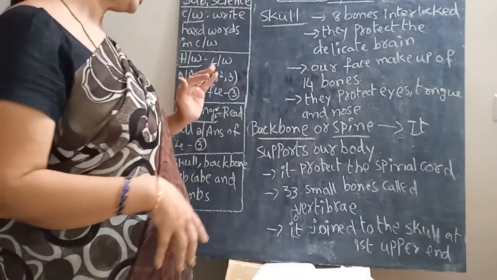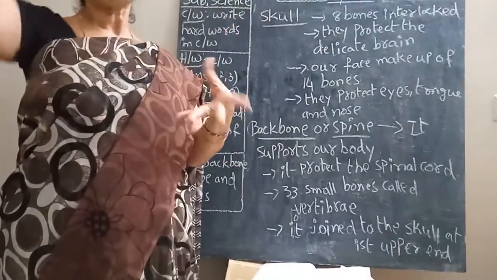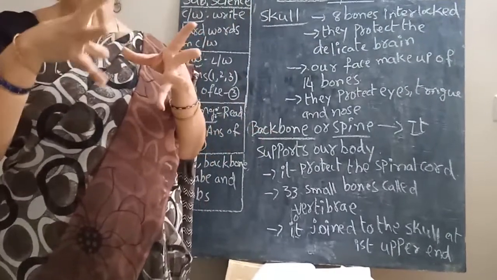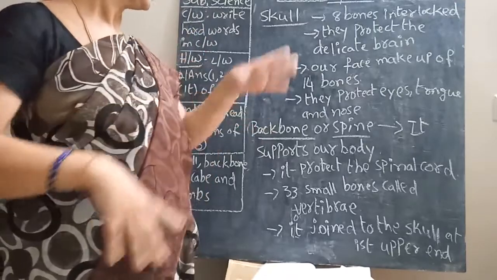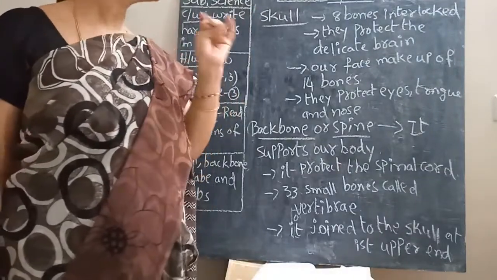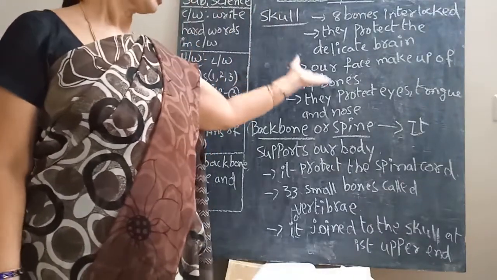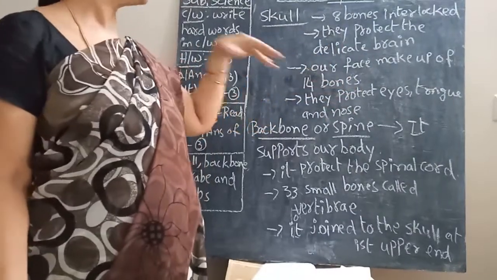What about the skull? The skull has 8 interlocked bones. In the upper part of the skull, there are 8 interlocked bones, and they protect the delicate brain. And in the face part, there are 14 bones. These 14 bones protect the eyes, tongue, and nose.